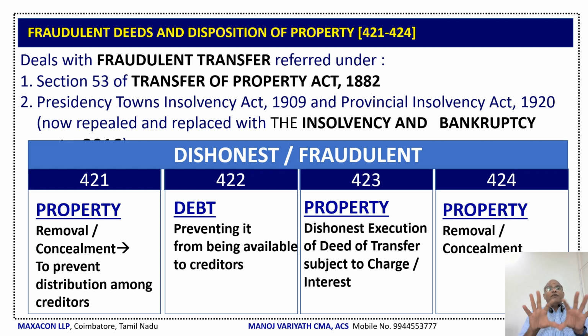Now we will have a look at the various sections we are dealing with. One, Section 421: we are telling that property is removed or concealed. Why? To prevent distribution among creditors. At that time this section will get activated.